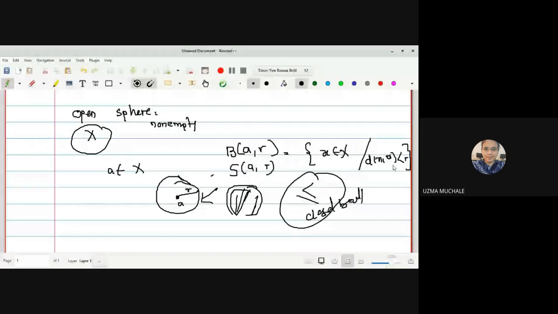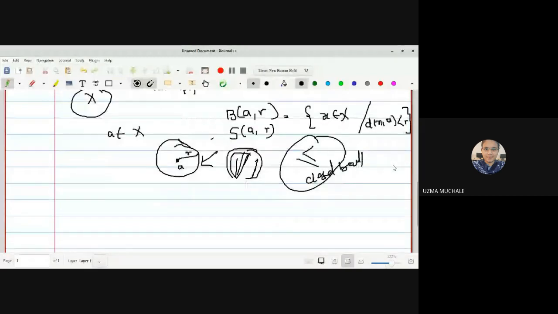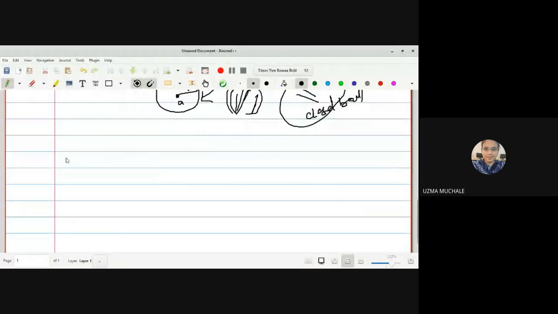Now let us go for the next definition, that is open set in a metric space. How are you going to define an open set in a metric space? Just like we have defined the open set in real analysis, let S be the open set.